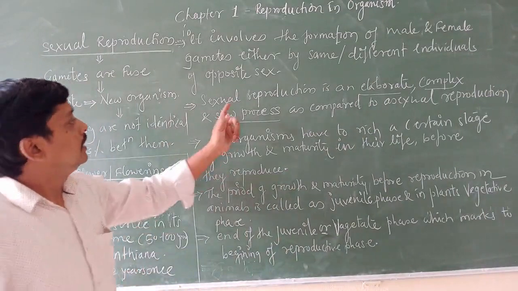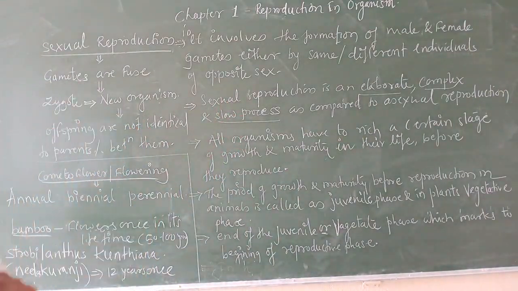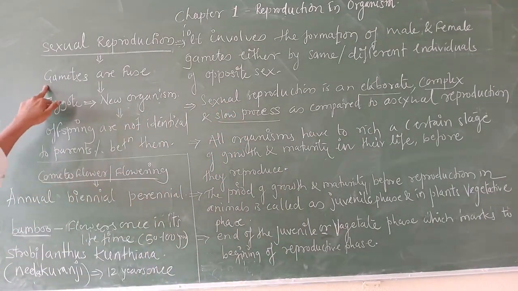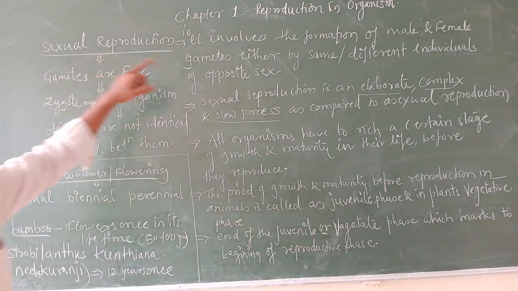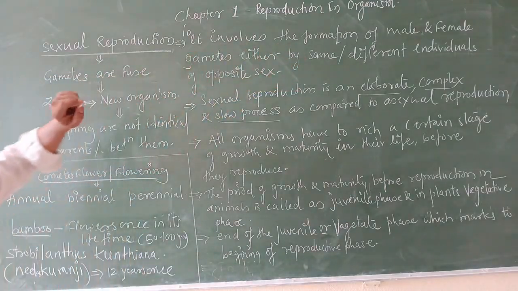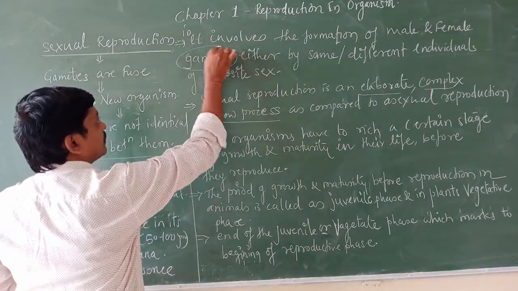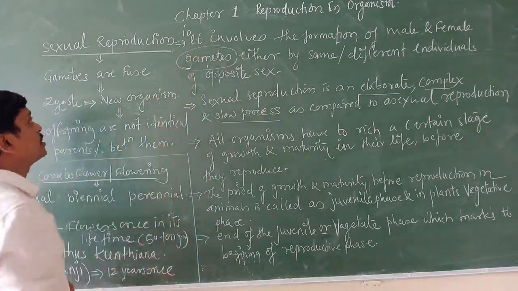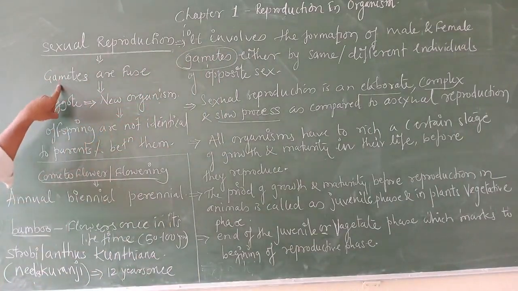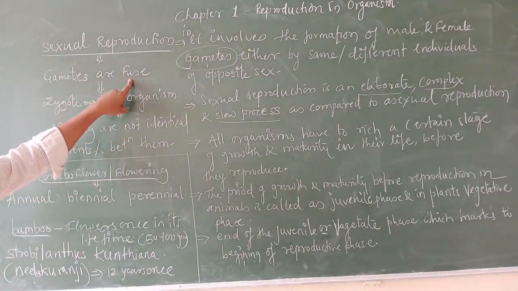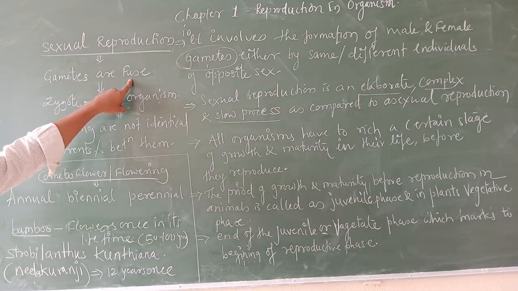Now, in sexual reproduction, what is going to happen? First, it involves the formation of male and female gametes. After the formation of gametes, the gametes are fused, that is, fusion of male and female gametes.